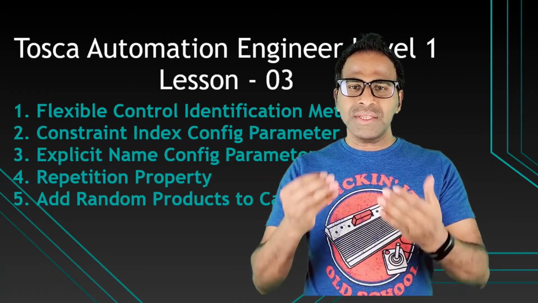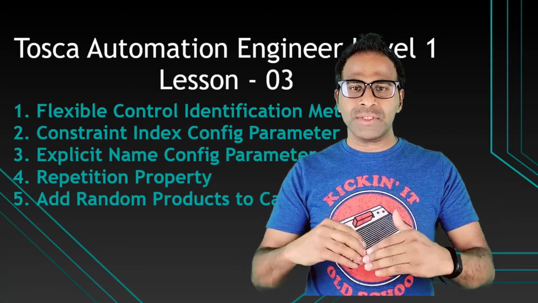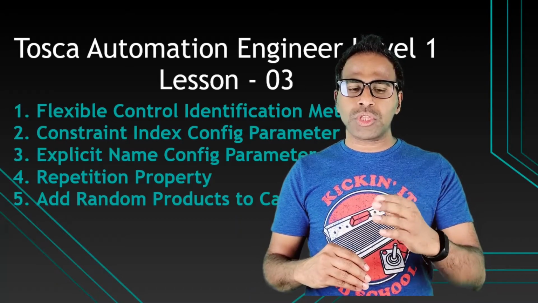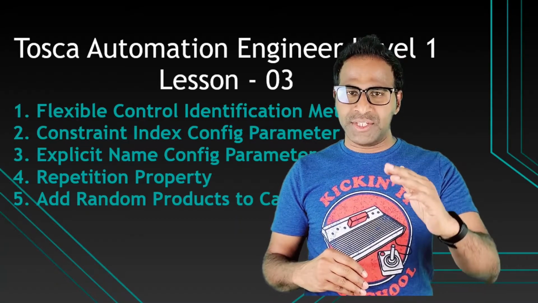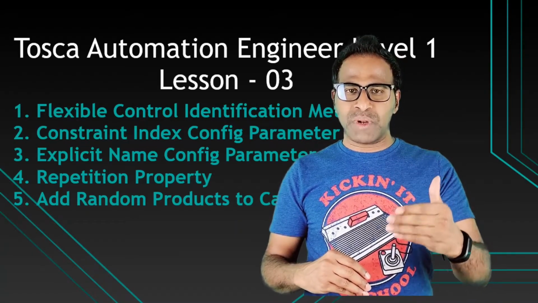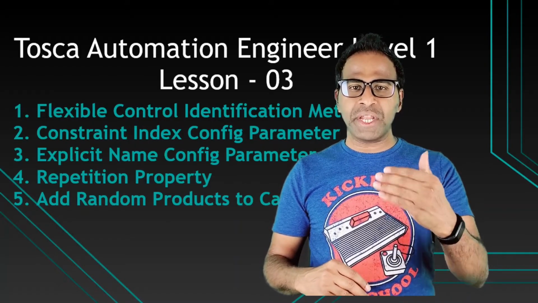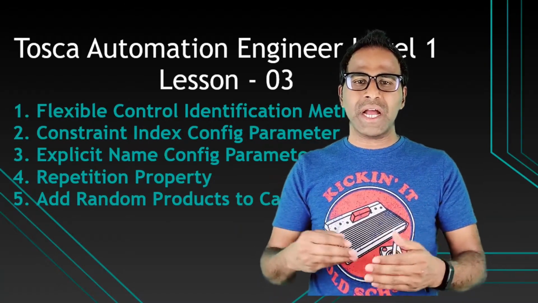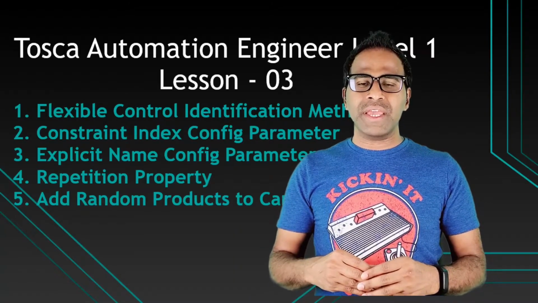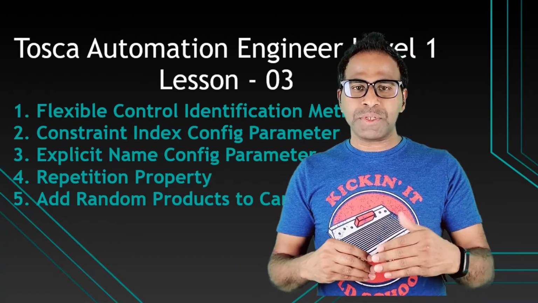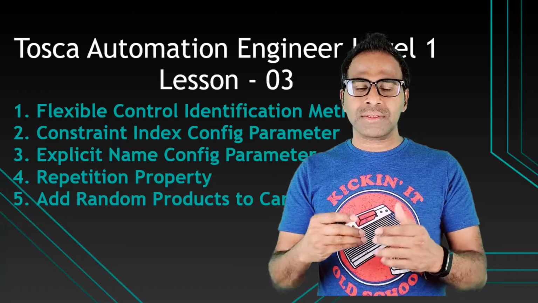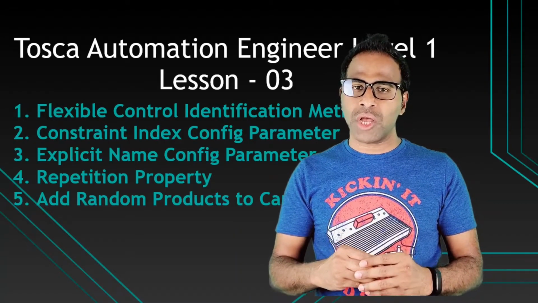Because while automating this scenario, we are going to use the concepts of constraint index, explicit name, and the repetition so that you can easily understand where we can apply these concepts while automating test cases by using Tosca.